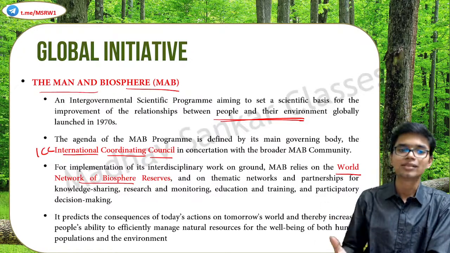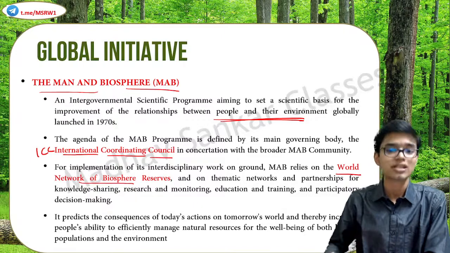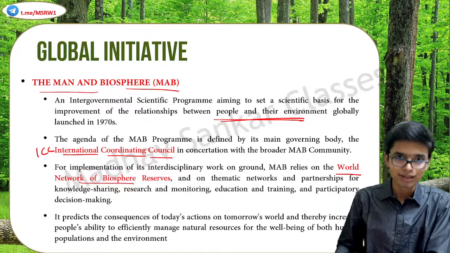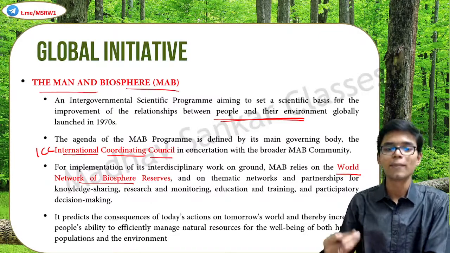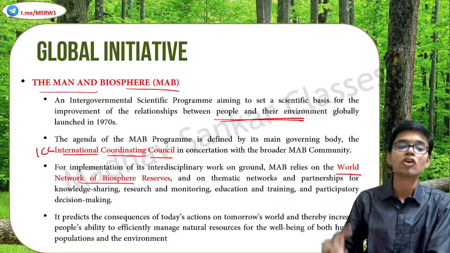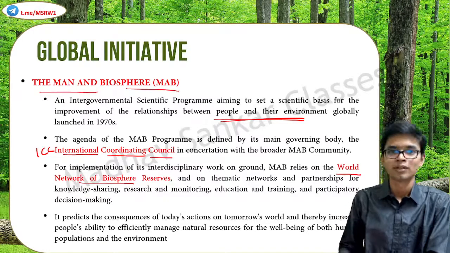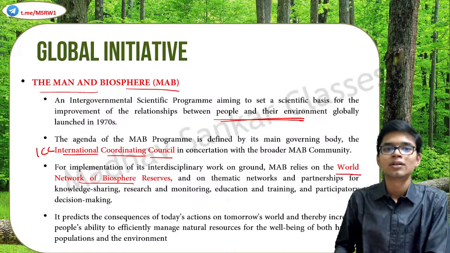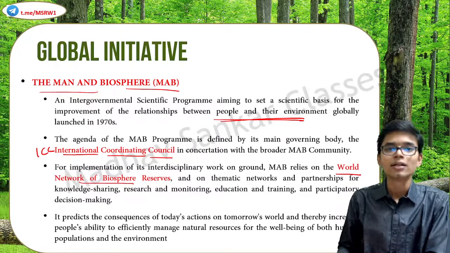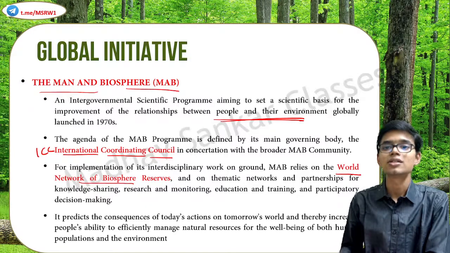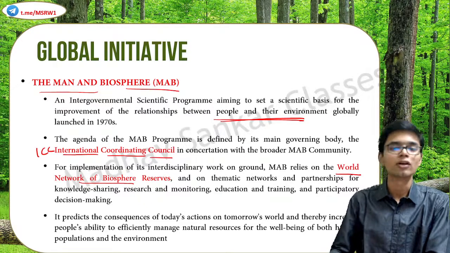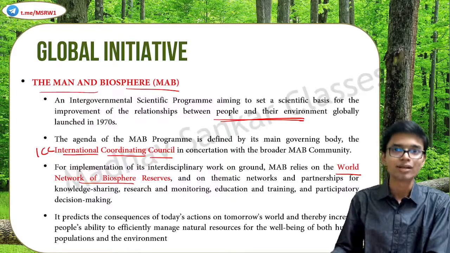This basically predicts the consequences of today's actions on tomorrow's world, and thereby increases people's ability to efficiently manage natural resources for the well-being of both human populations and the environment. Every action that we do has an impact on the environment. It's the job of MAB to predict the consequences of today's actions in tomorrow's world. Based on that, we have to adjust accordingly so that man and environment can coexist with a healthy relationship.